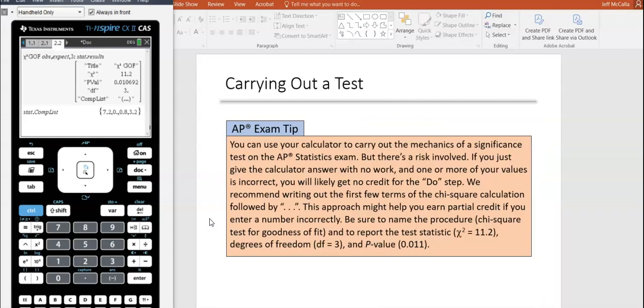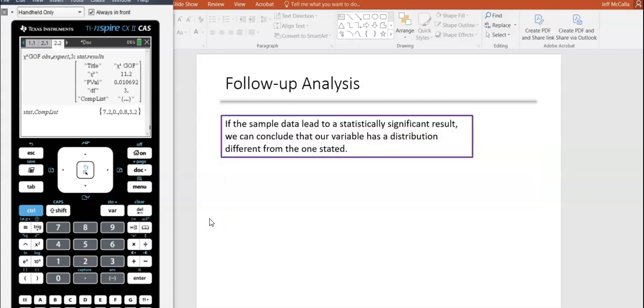If you do that in your calculator, we recommend writing out the first few terms of the chi-squared, followed by dot, dot, dot, and the last term. This approach might help you earn partial credit if you enter a number incorrectly. Be sure to name the procedure, chi-squared goodness of fit, and to report the following test statistics: chi-squared, p-value, degrees of freedom. Those are the three things the calculator really gives you there.